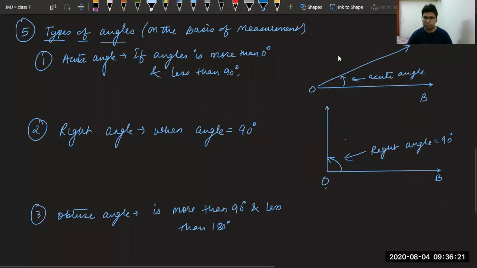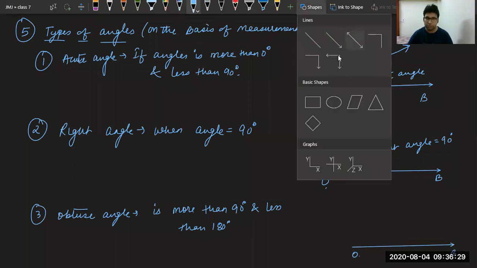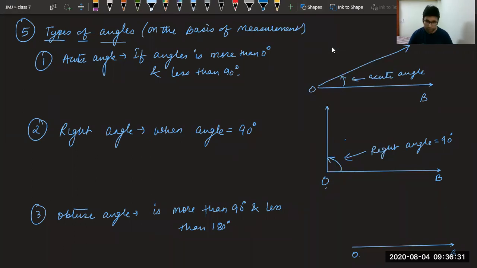Its diagram will be like this only. This is OB, and again I am taking a ray which is more than 90 degree and less than 180 somewhere here. So this is your obtuse angle.